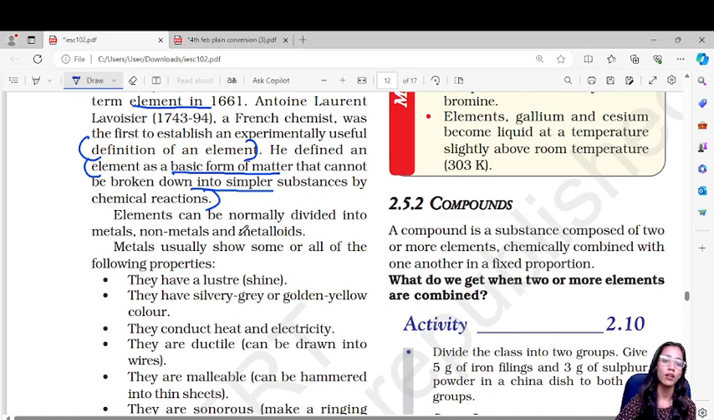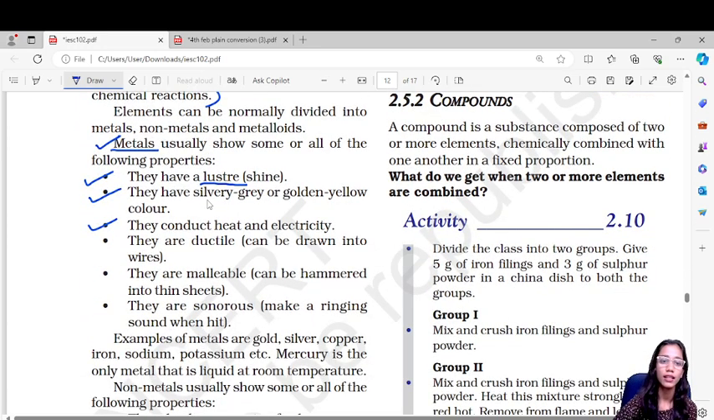We all know what metals are, and there are definite properties of metals which make them different from other elements. They have luster, meaning they are shiny, and can be silvery gray or golden yellow in color. They are good conductors of heat and electricity. Ductility is the property because of which metals can be drawn into thin wires. They are malleable, because of which they can be hammered into thin sheets, and they are sonorous, they make sound.